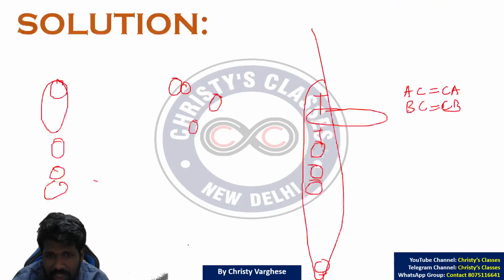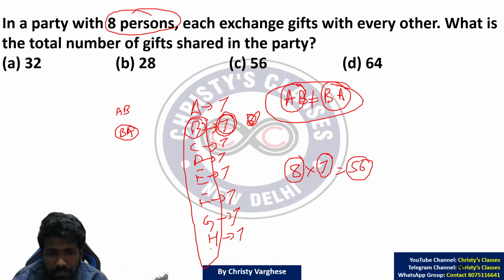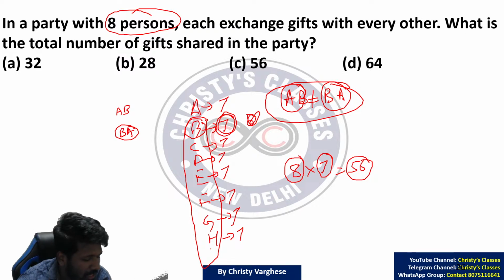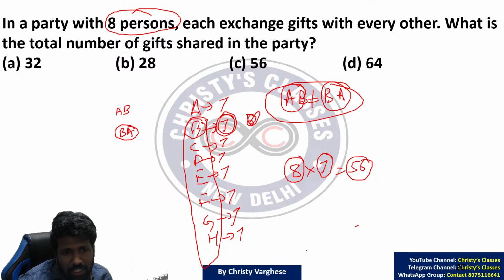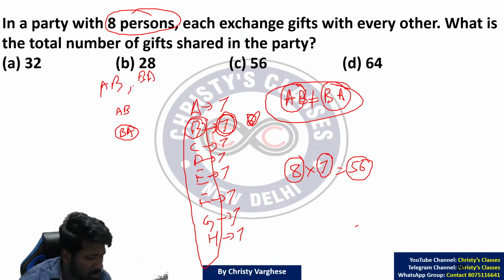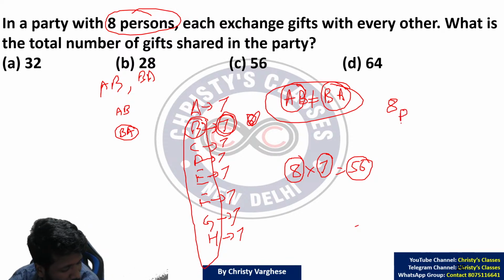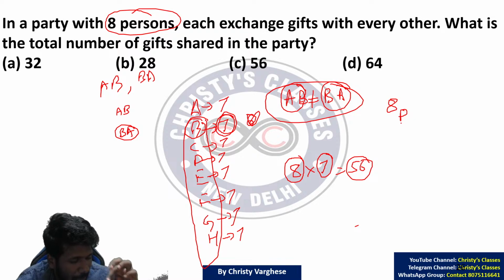So 10P2 means 10 factorial by 10 minus 2 factorial. So in this question, if you want to select 2 people, worrying about their order or about the rearrangement also matters. Rearrangement also matters means AB rearranged is BA. That also is a different arrangement. In that case, you have to use permutation. From 8 people, you need to select 2 people for gift sharing. Because at a time, 2 people are sharing gift with each other: a person who is giving the gift and the person who is receiving the gift.